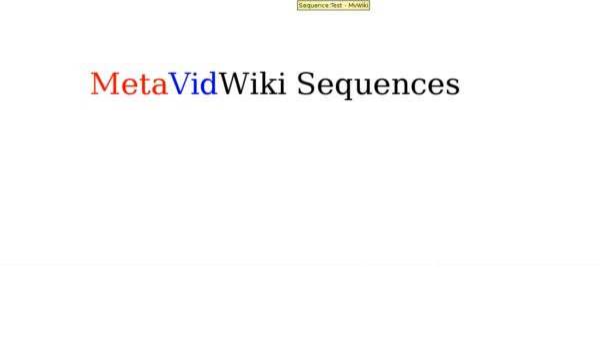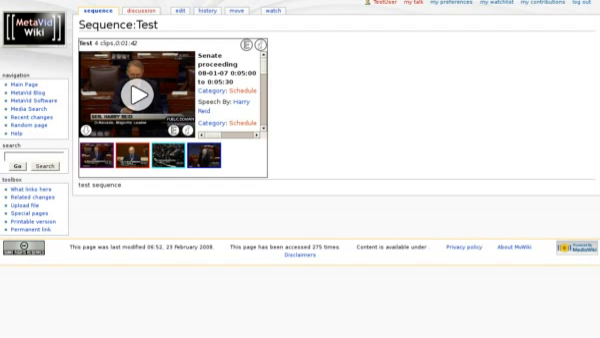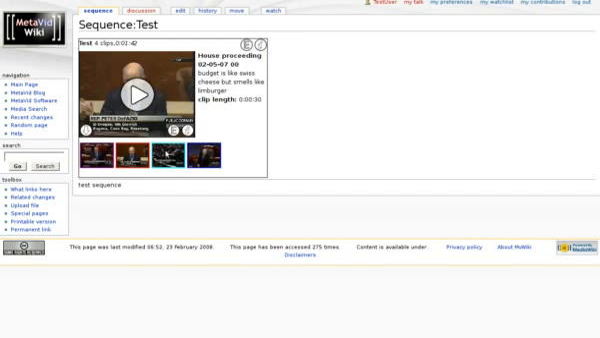Now we'll quickly cover sequences. Sequences are a way for metavid participants to group together sets of clips that they find interesting, or just make an edit list of clips that they want to share, and then they can embed it like a playlist, so rather than just one clip, it's a sequence of clips. Here we have just a test sequence that we've been working on.